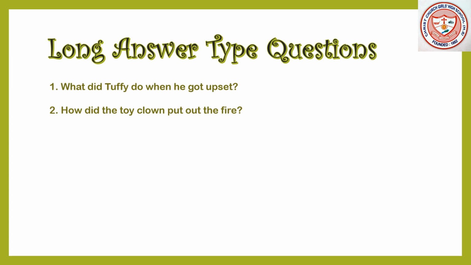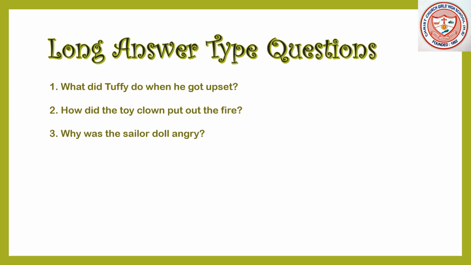Question number 3. Why was the sailor doll angry? We have seen in the story that the toy clown Tuffy wanted to save the doll's house from the fire because he thought that the doll's house should be protected.